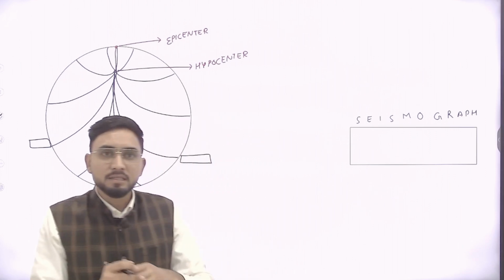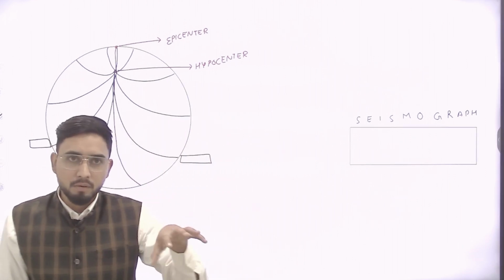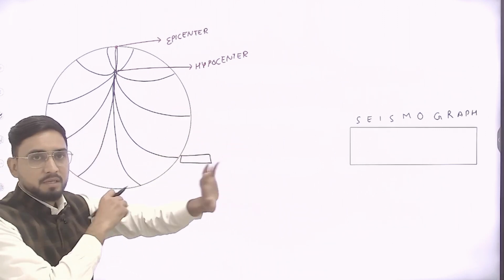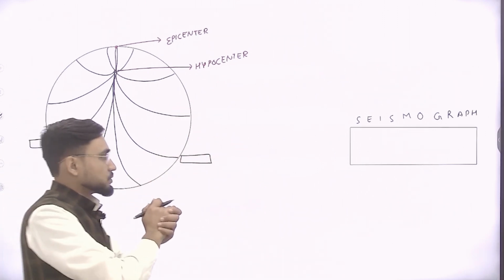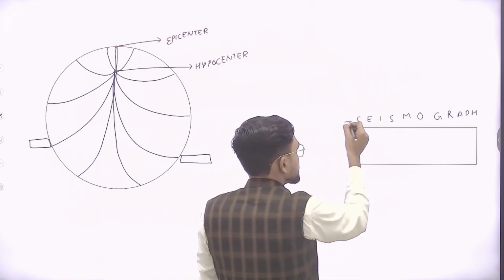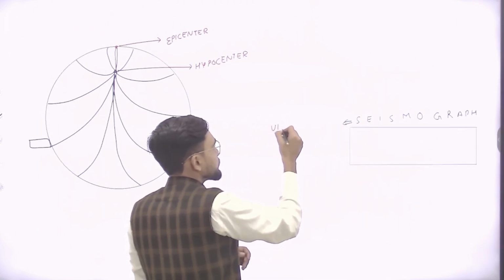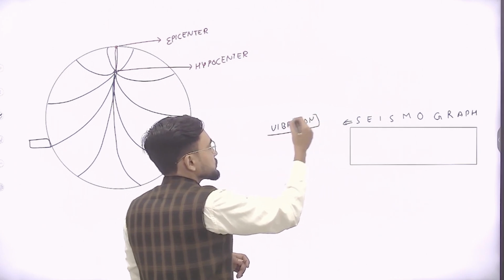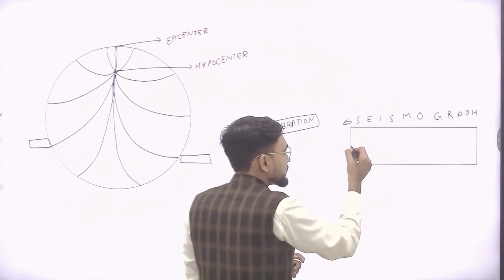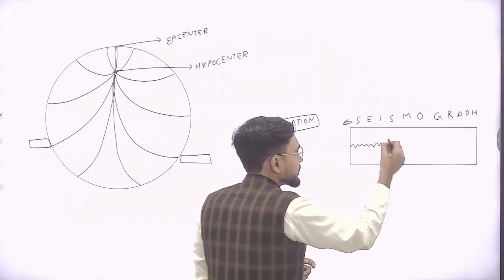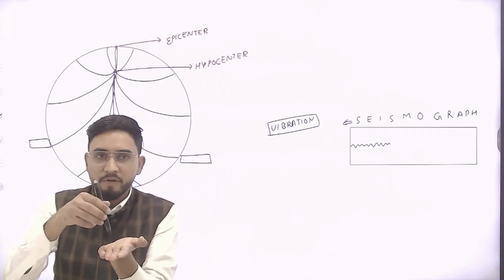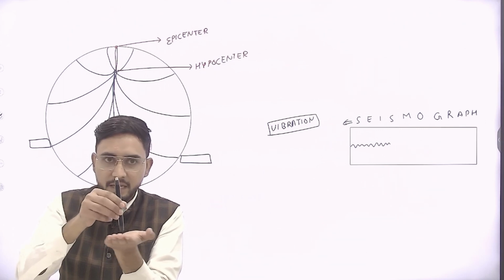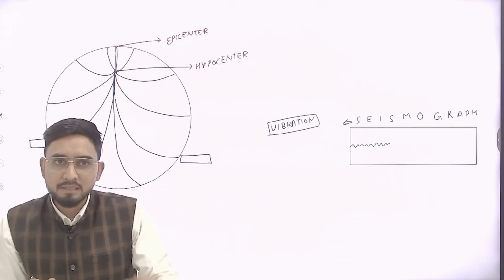These seismographs are installed in laboratories all over the earth, and they observe the seismic waves. We are studying the seismic waves and how they move throughout the earth. This seismograph observes the vibration, right? When the earth vibrates, it shows some movement. It works like a flat paper adjusted with a pencil: when the earth moves, the pencil remains static and the paper moves, and this shows the earthquake is occurring, right?